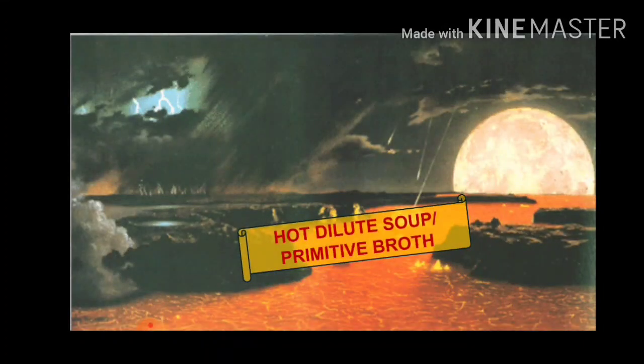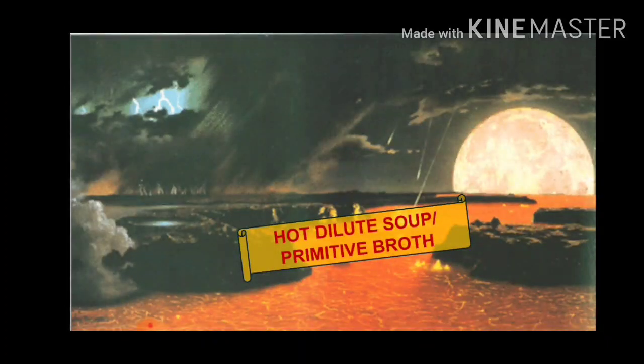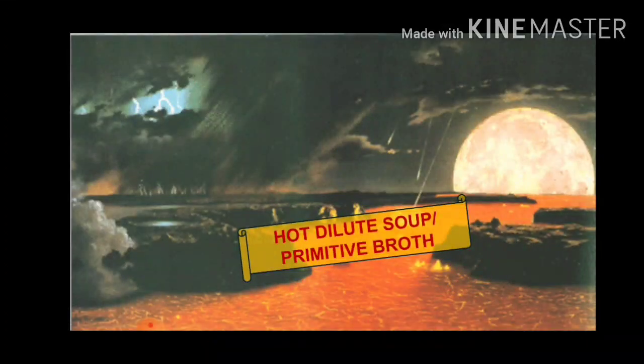Why hot? Because the temperature is still high. It is reducing, no doubt, but still the temperature is high. Then it is a primitive broth, students. Why? Broth is a nutrient medium, so this medium itself is the precursor of life. It is in this medium that life started to originate, right? So he called it the primitive broth. I hope it's clear for you all.